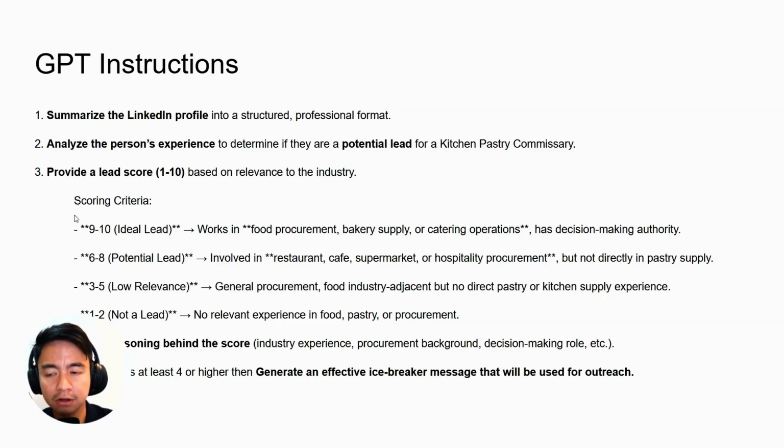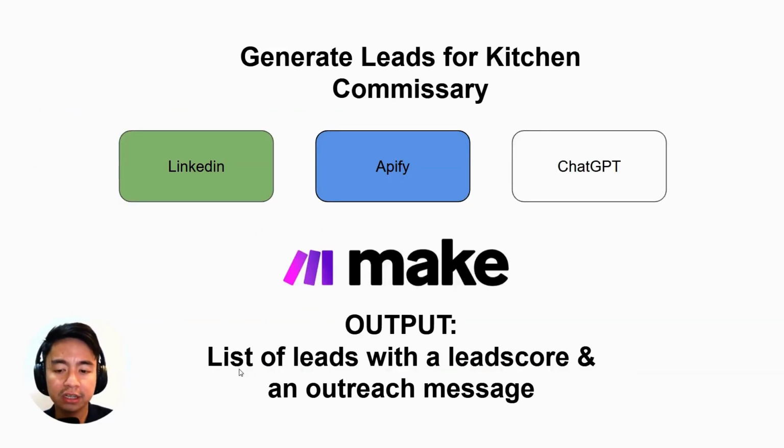So here's a sampling of the criteria: 9 to 10 if they work in food procurement, bakery supplies, or catering operations and have a level of decision-making authority; 6 to 8 if involved in restaurant or cafe but not directly in the pastry industry, and lower scores for others. I want GPT to also explain the reasoning behind the score, and if the score is high, to generate an effective icebreaker message that will be used for outreach. The desired output for this automation is a list of leads with a lead score and an outreach message.